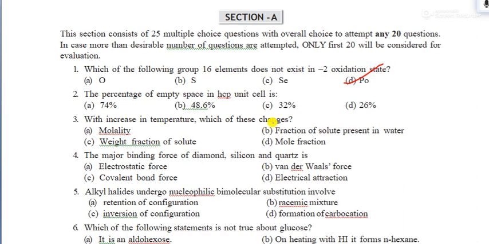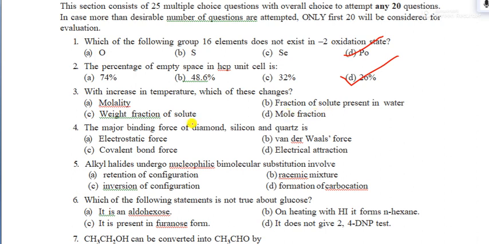Let's have the next question. The percentage of empty space in hexagonal close pack, HCP. How much percentage? Generally 74% is occupied. HCP and FCC are both the same. So the percentage of empty space will be 26%.